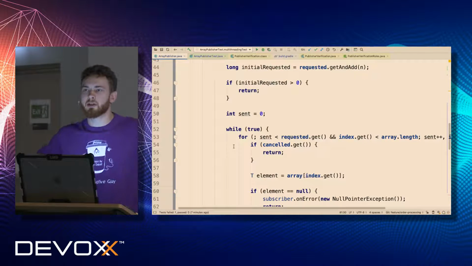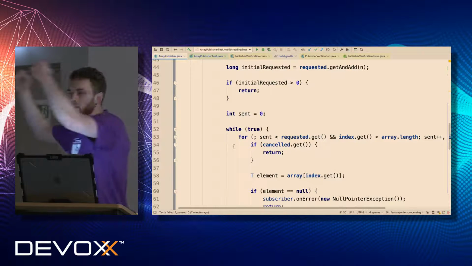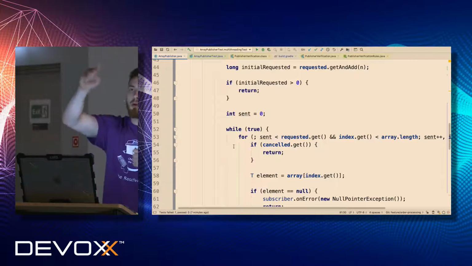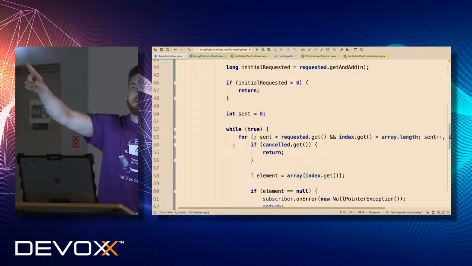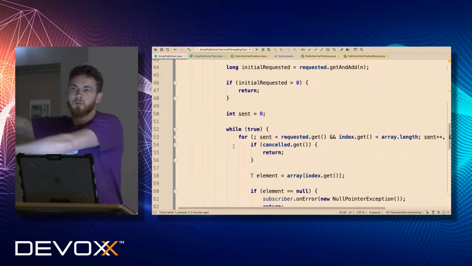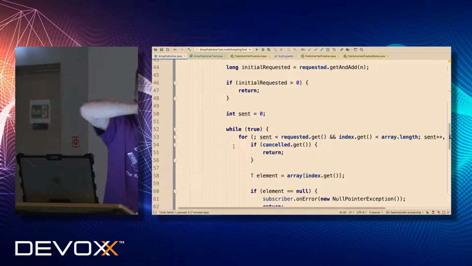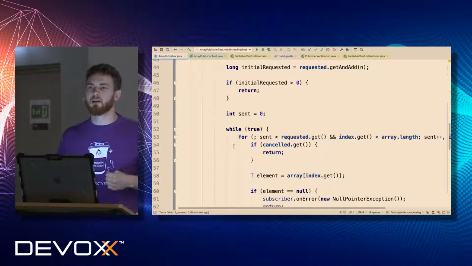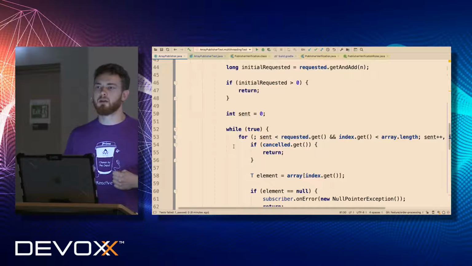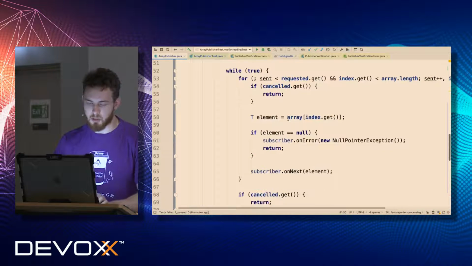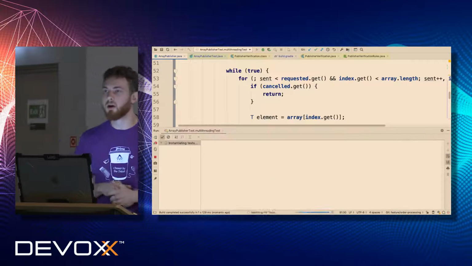Because basically there are a few threads trying to do some work, so they're trying to request some elements, but only one will be doing the work for all of them. So there is one who is doing work or stealing work from others, and others just deliver the number of requested elements. Does it make sense? Is it clear how it works? Yeah? Any questions? Okay, so I assume there are no questions.